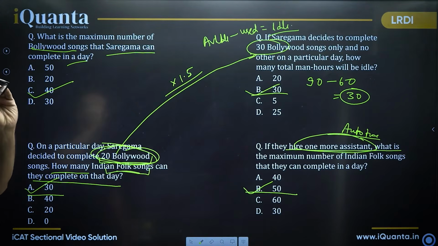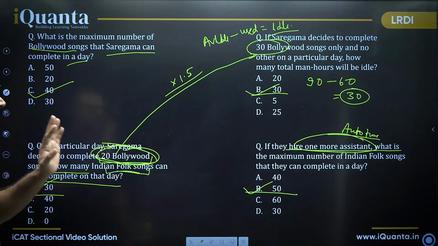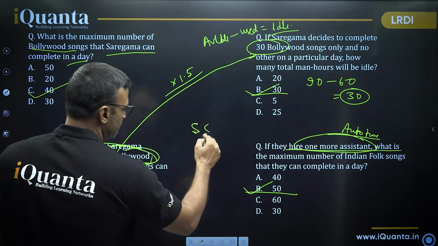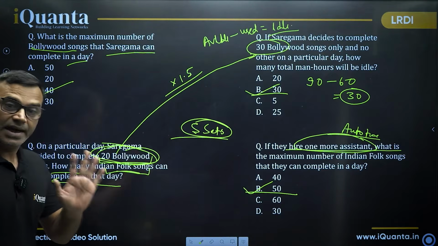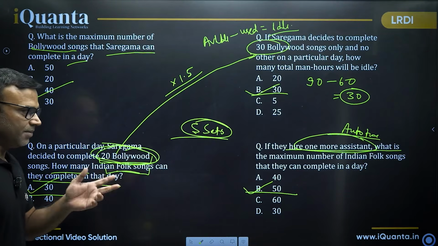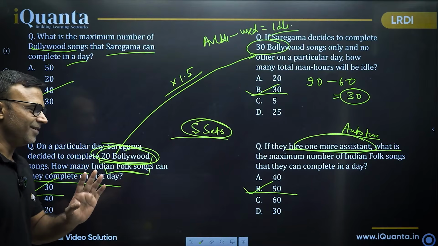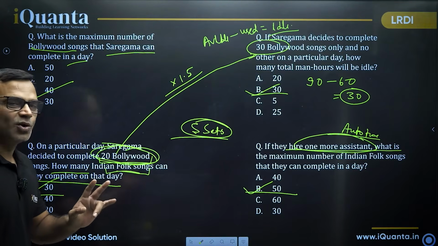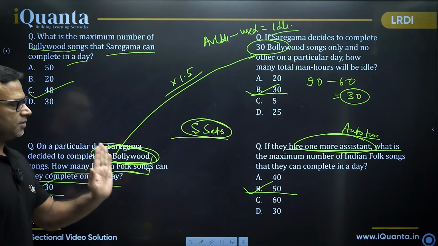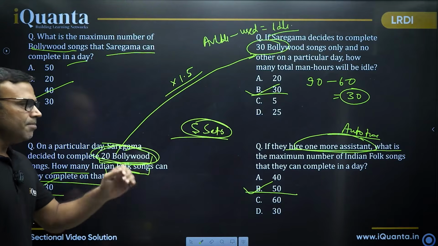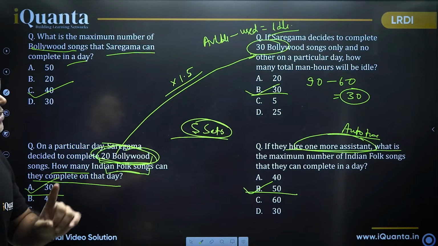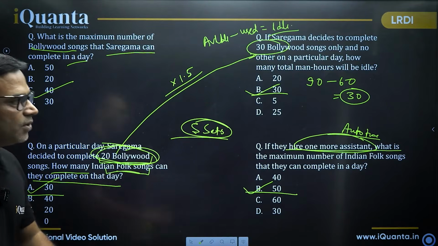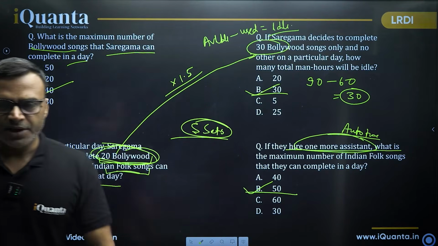Right, so it was a good set, a very easy set. You should actually keep looking for, see what happens in the exam. There are 5 sets. Usually 1 or 2 sets are like this. At least 1 or 2. Okay, if you're lucky, maybe more. But yeah, don't have false hope. But at least 1 or 2 sets. 1 set is definitely there. Maybe 2 sets sometimes. So keep doing these smaller and easier sets also, so that you can save time in those and spend more time in the difficult ones.